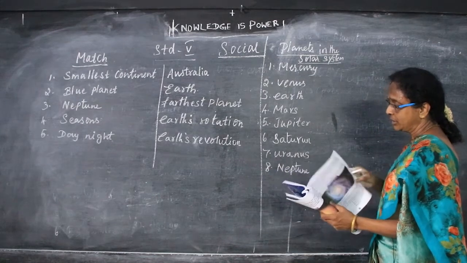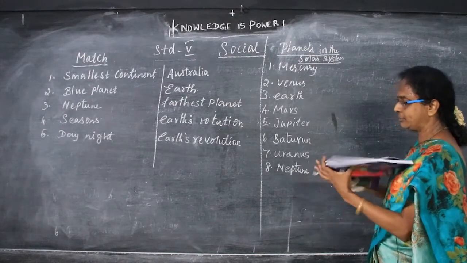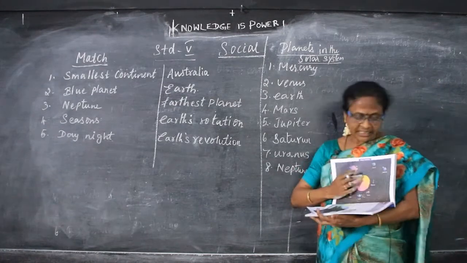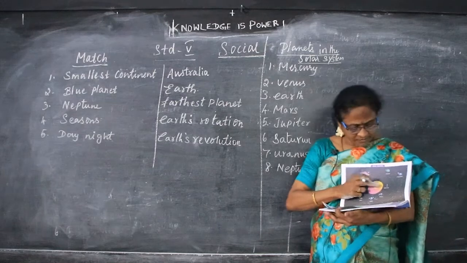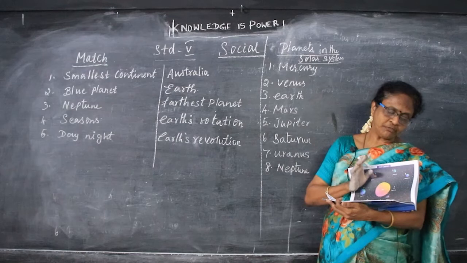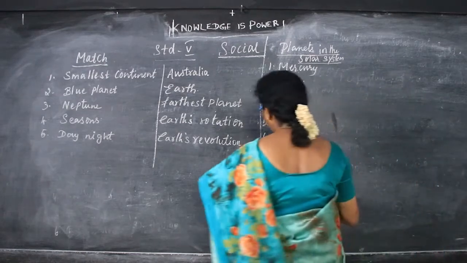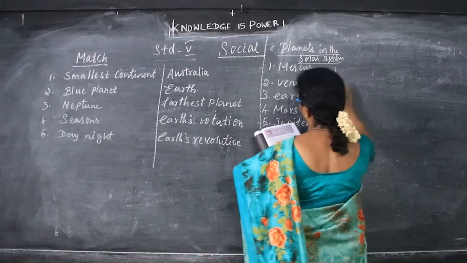Okay, now which are the inner planets? What are all the inner planets? The inner planets, nearest to the sun, are Mercury, Venus, Earth and Mars. Mercury, Venus, Earth and Mars are the rocky planets. They are also known as terrestrial planets.